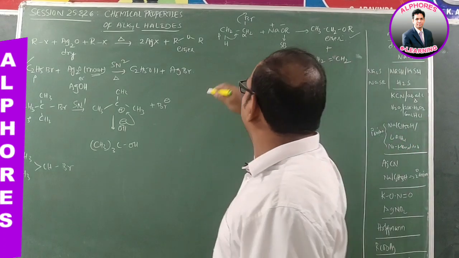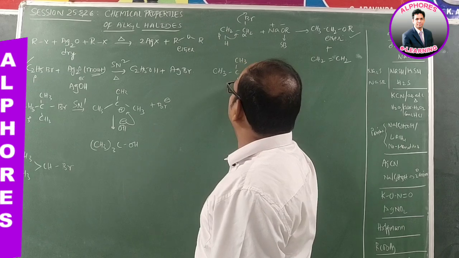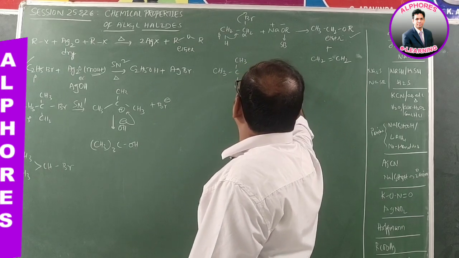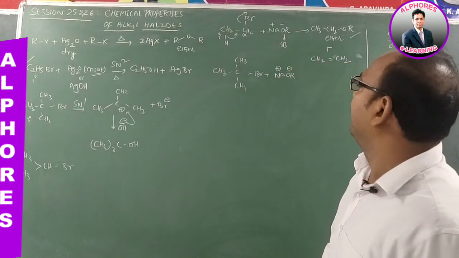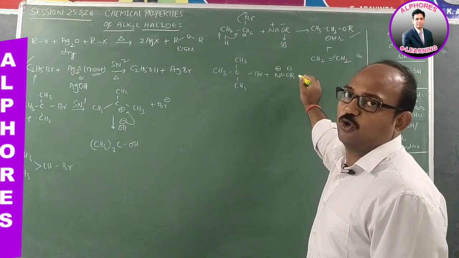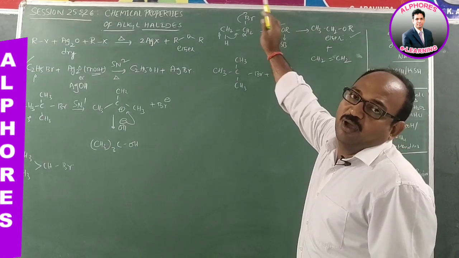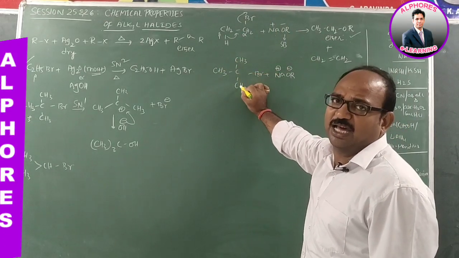Substitution product is major. In the case of tertiary butyl bromide, upon reaction with sodium alkoxide, NaOR, what happens? This OR minus is a strong nucleophile and strong base. Being a nucleophile, it has to approach from the direction opposite to the leaving group, but this carbon is a tertiary carbon.